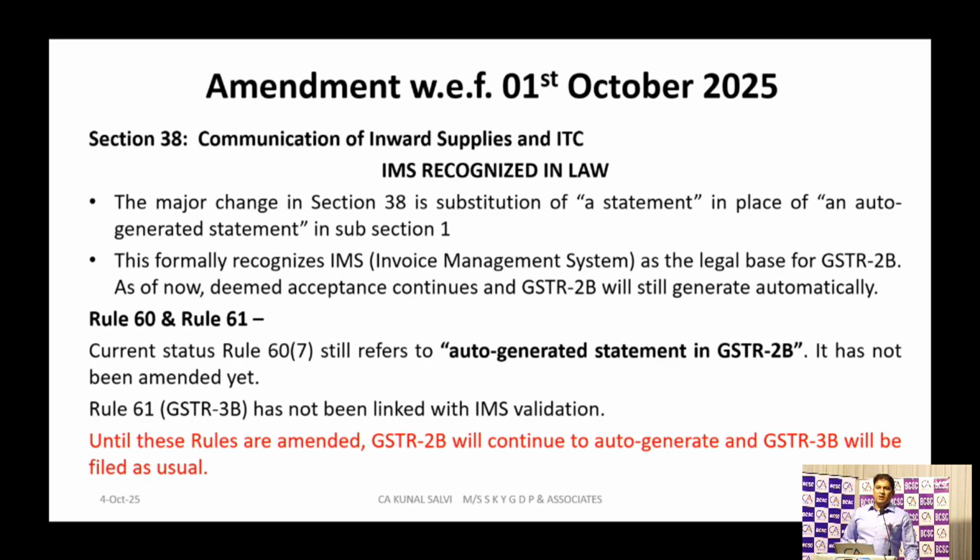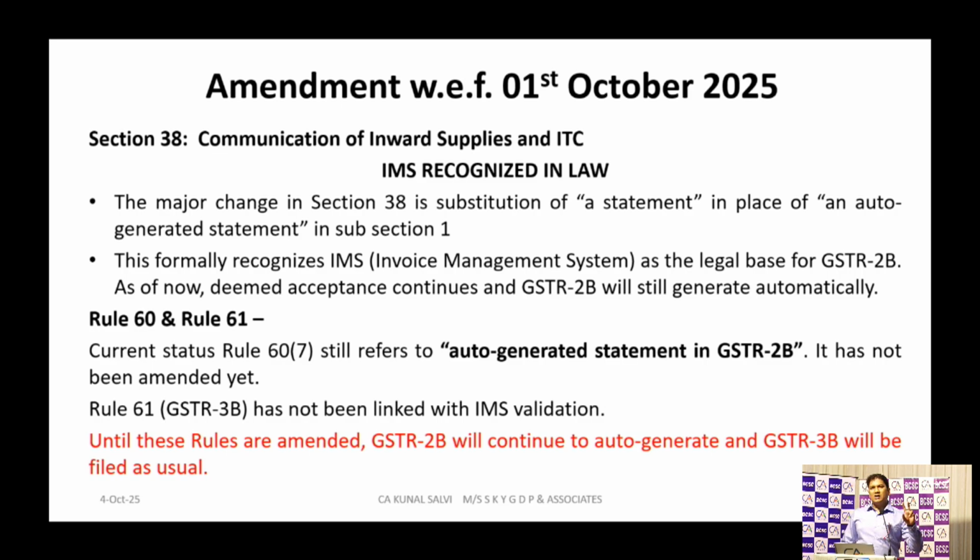Earlier, before this amendment, GST 2B was getting automatically created, and from that GST 2B your ITC was getting auto-populated in GST 3B. Now it will not happen. We will have to take action on the invoices which are appearing in the Invoice Management System. We will go through that invoice management system dashboard. So they have made the changes in section 38 by changing the words 'auto-generated statement' to 'a statement'.